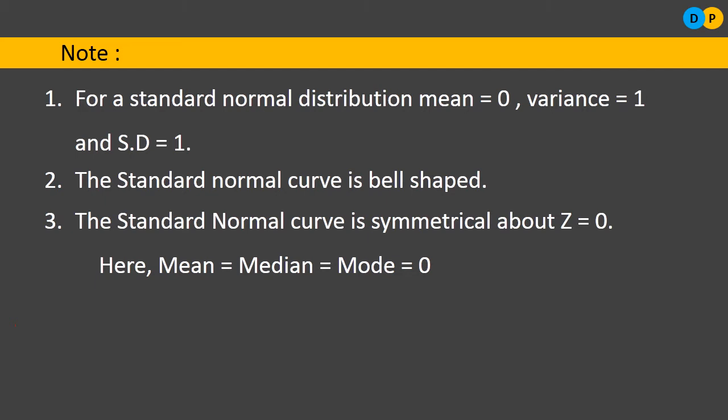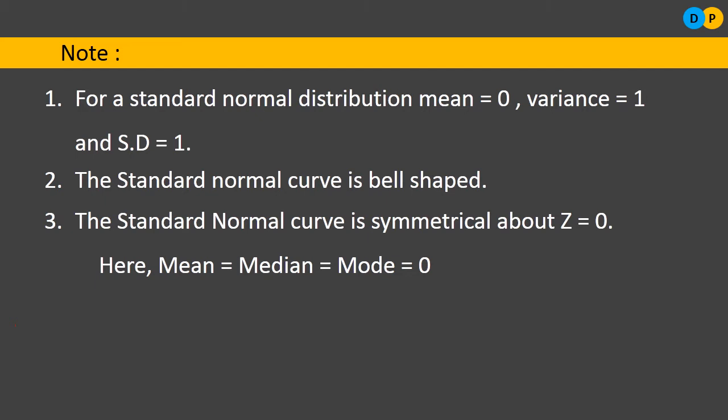If we divide that curve at z is equal to 0, then both halves of the standard normal curve will be symmetrical in nature. Where do we get the symmetrical point? Where half of the curve is equal to the other half of the curve, that is, we get a mirror image at z is equal to 0.